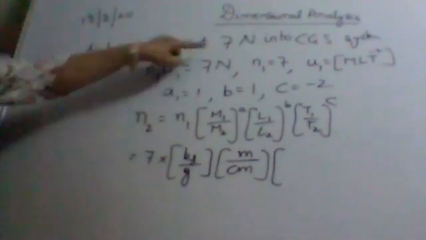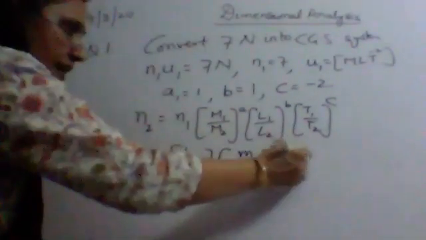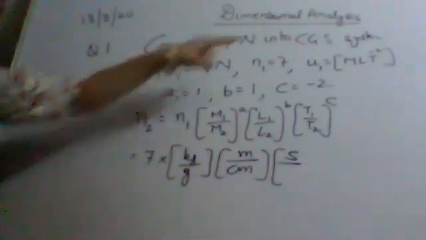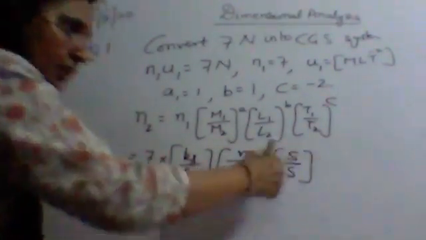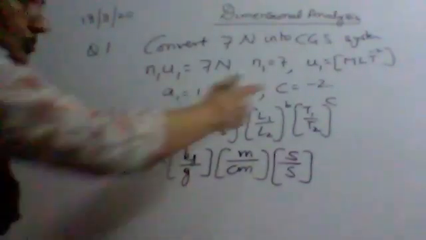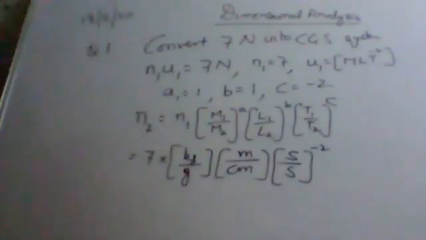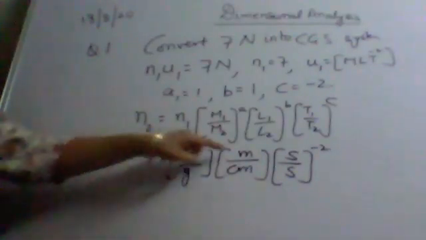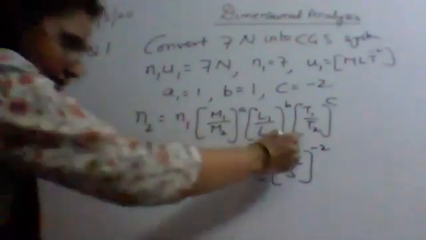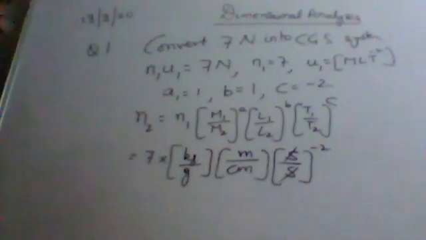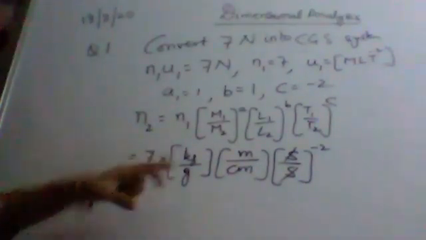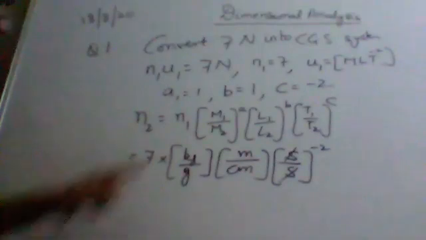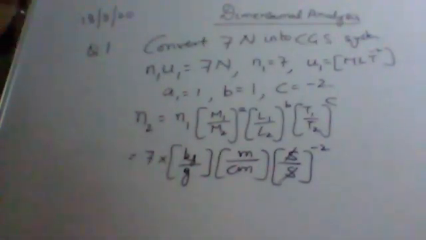T1 is the time in the given system, which is second, and T2 is the time in the system where we have to find out, the CGS system. There also the time is in seconds, raised to the power C, which is minus 2. Now here we have to cancel out these units: second and second cancel out. Kg and grams also have to be cancelled out. So either we convert kg into grams or grams into kg, whichever you find convenient. Now let us convert kg into grams.